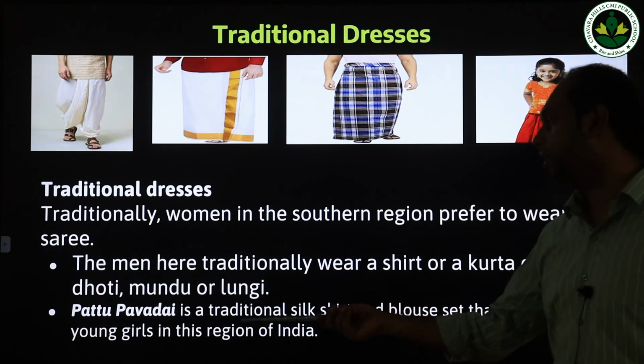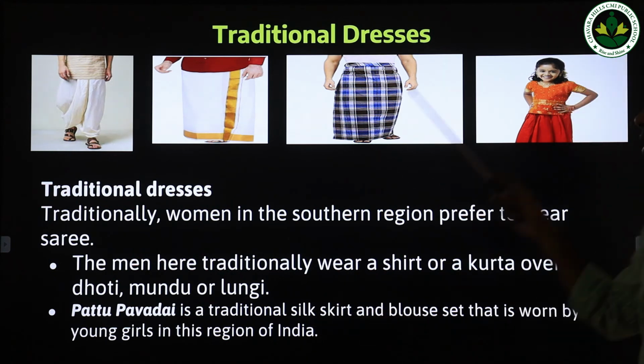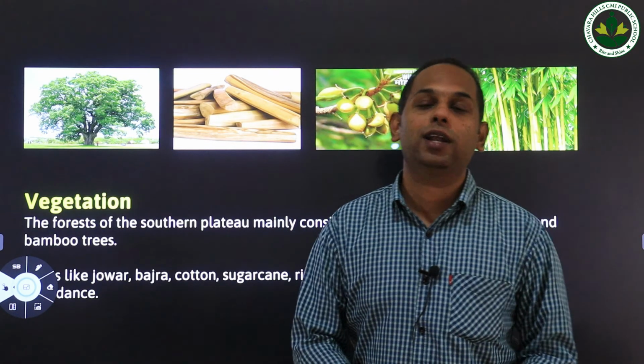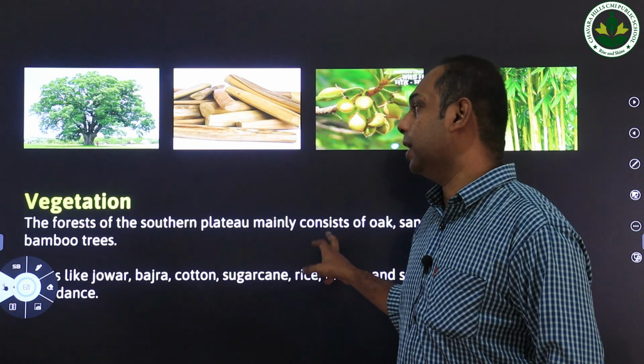Then pattu pavada is the traditional silk skirt and blouse set that is worn by young girls in this region of India. As you see here, this is an image of a pattu pavada set, a very traditional dress in the southern regions of India. Most young girls in the southern states prefer to wear this pattu pavada in general.